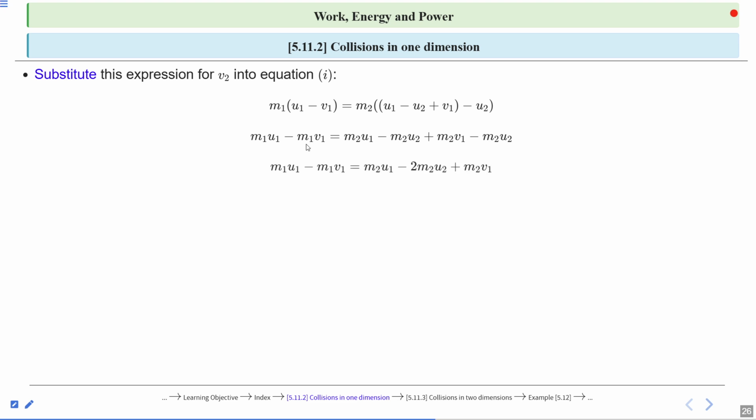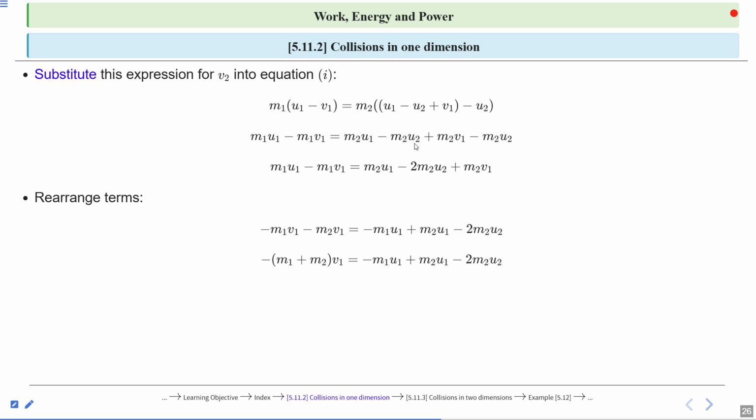When we solve this, m1 u1 minus m1 v1 is equal to m2 u1 minus 2 m2 u2 plus m2 v1. This is just mathematical terms. So rearranging terms, we get minus m1 v1 minus m2 v1 is equal to minus m1 u1 plus m2 u1 minus 2 times m2 u2.